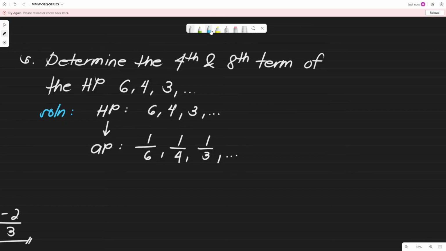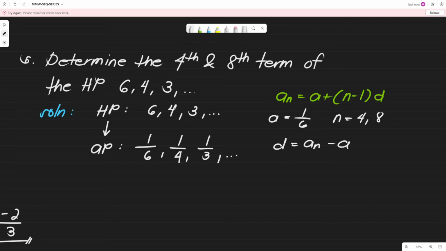No? So, the formula, no? Again, the formula that is a sub n is equal to a plus n minus 1 times d. Di ba? That's the formula for the nth term of the arithmetic progression. So, we have our a, no? 1 over 6. Sulat ko na lang dito. Yung n naman natin is obviously yung place value natin. We have 4 and 8. Ayan. Then we have the common difference, no? a sub n minus a sub n minus 1.